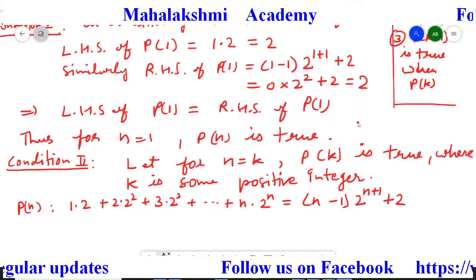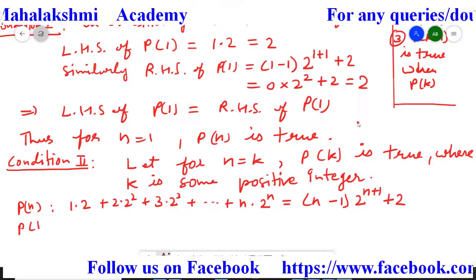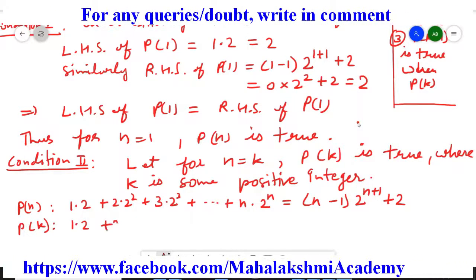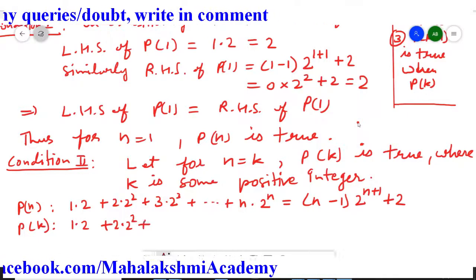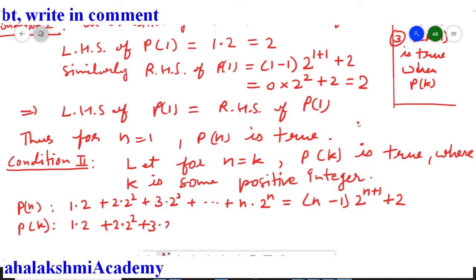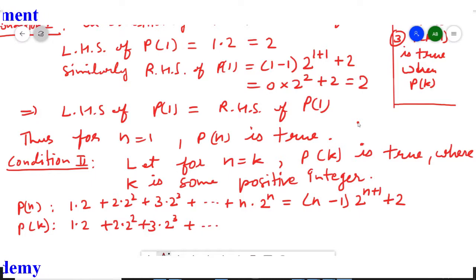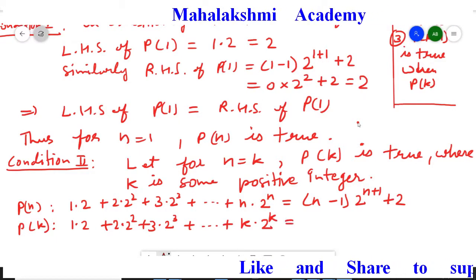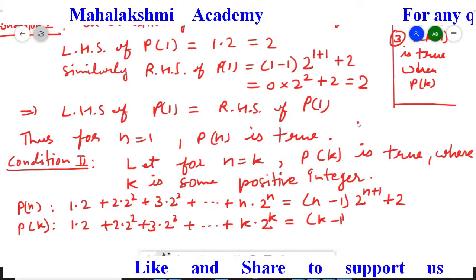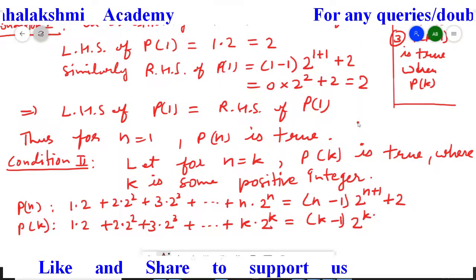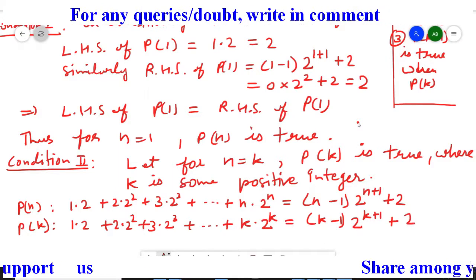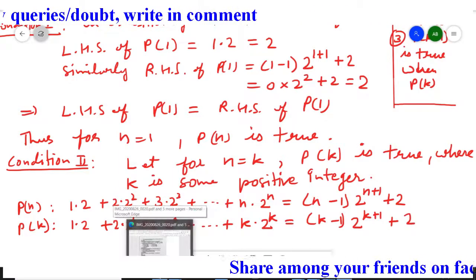So this is our Pn. Instead of n, if we replace n by k, then the given statement is going to be 1 multiplied by 2 plus 2 multiplied by 2 square plus 3 multiplied by 2 cube plus, extended up to k. Instead of n, we have to write down k. So k multiplied by 2 to the power k is equal to k minus 1 multiplied by 2 to the power k plus 1 plus 2. So this is our Pk statement. So condition second is satisfied.